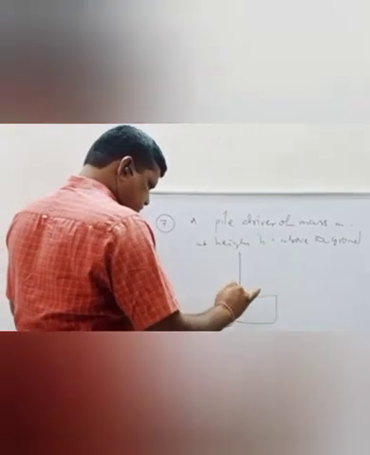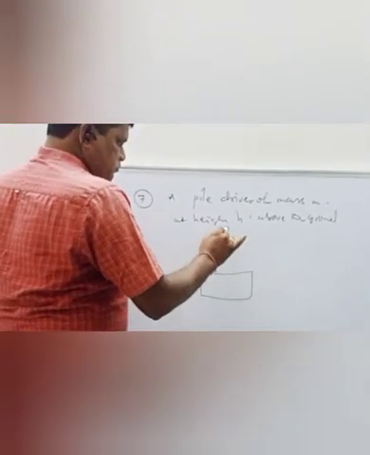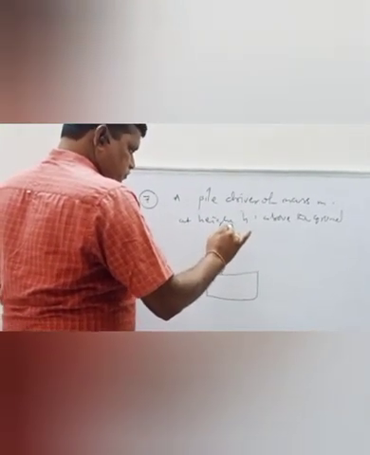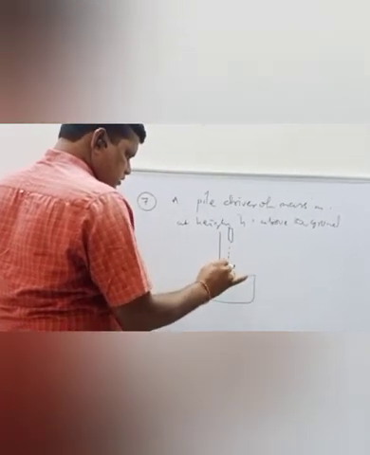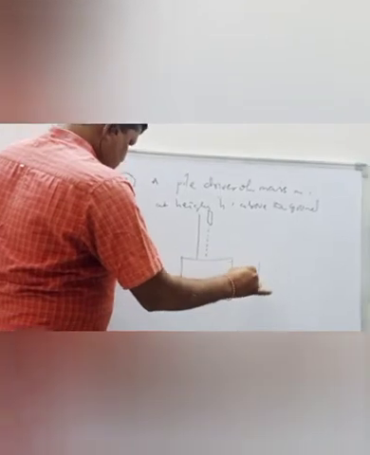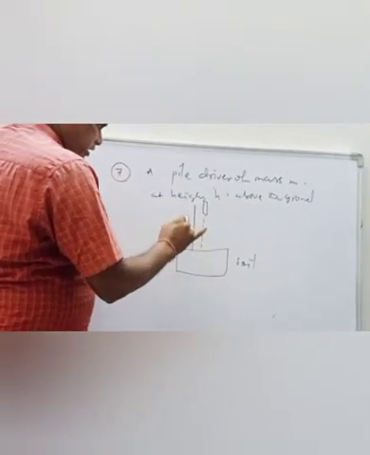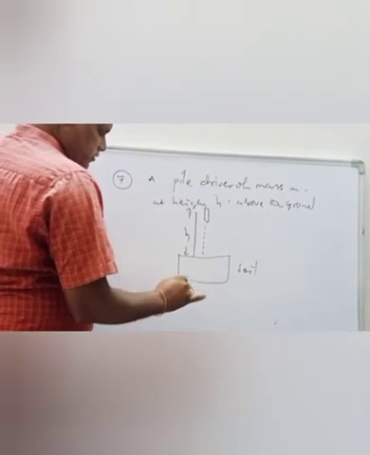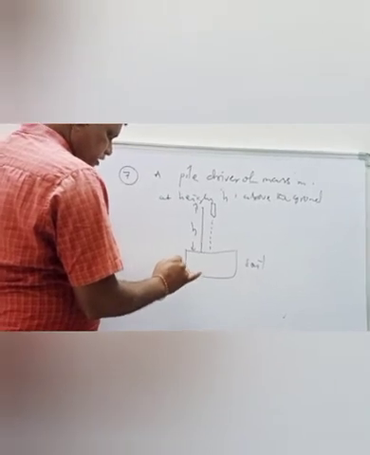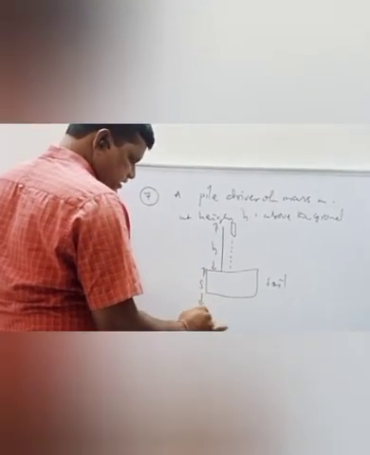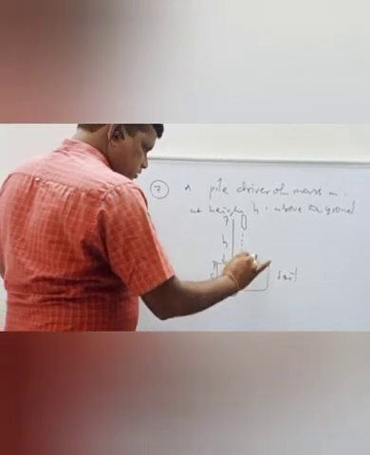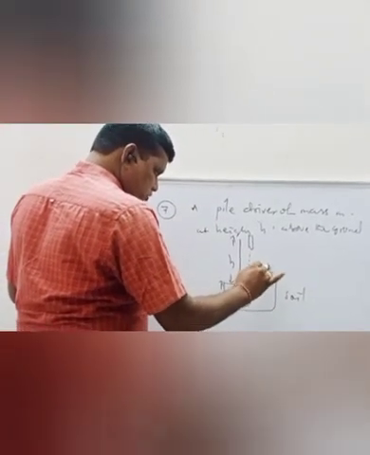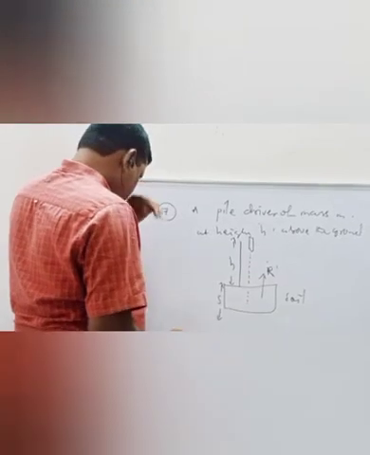So there is a pile driver dropping from a height h. Then it is piercing a distance s into the soil. There is a resisting force offered by the soil, R.